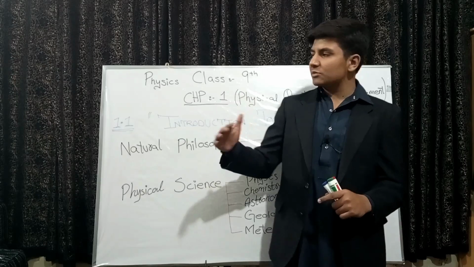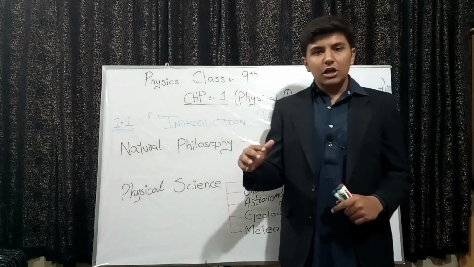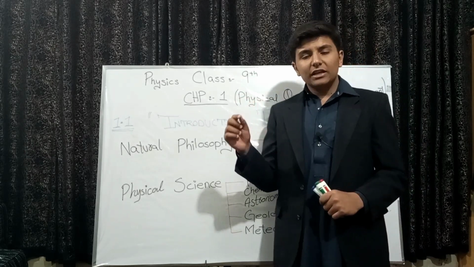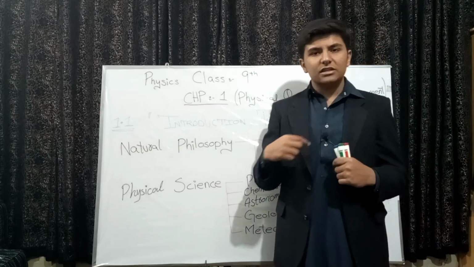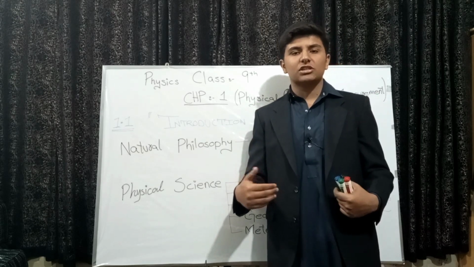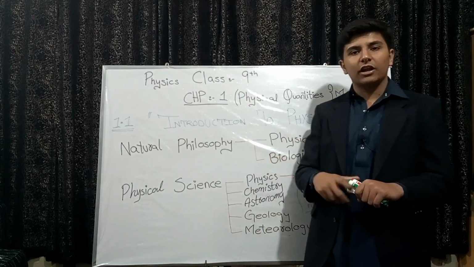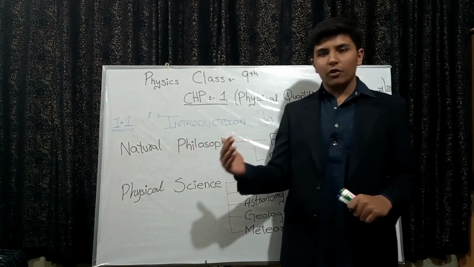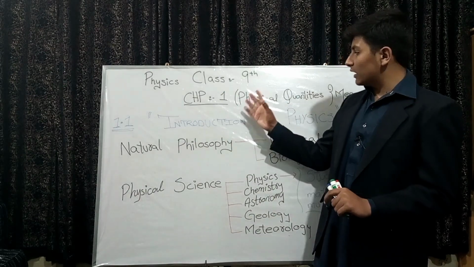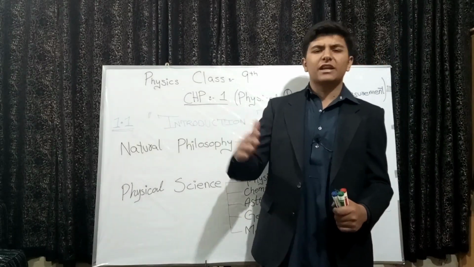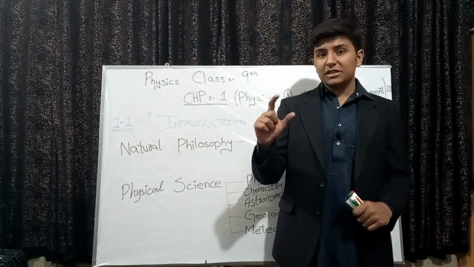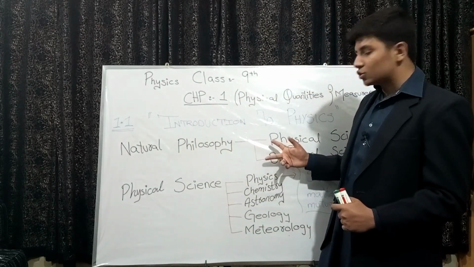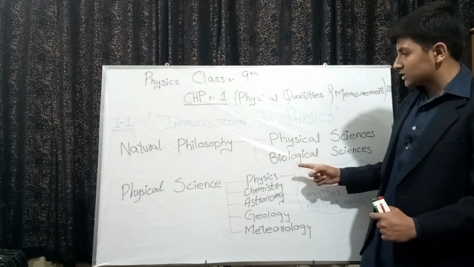If we look at our previous books in class 7, 6, 5, 4th, we have studied one very common thing in all of them. We have studied living organisms and their human body structures, what is inside the human body and what is outside in the atmosphere. We have also studied what is in the environment of humans. This is the common study of our classes before 9th, the basic science which we were studying. But now the science we are studying is divided into two phases: the physical sciences and the biological sciences.